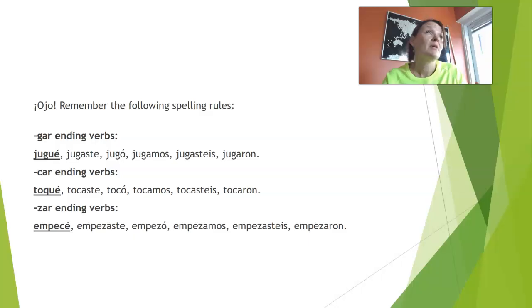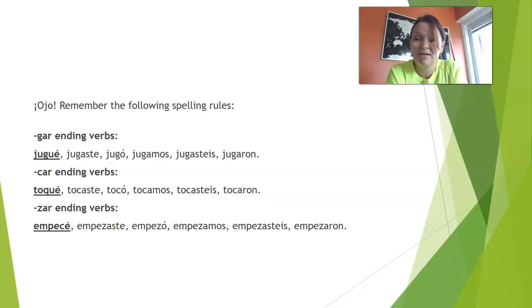We can never change the pronunciation, okay? If in the infinitive we say "gar" with a hard G, we have to say it also in all the persons. That's why you need all the changes in spelling necessary to maintain the same pronunciation, okay?